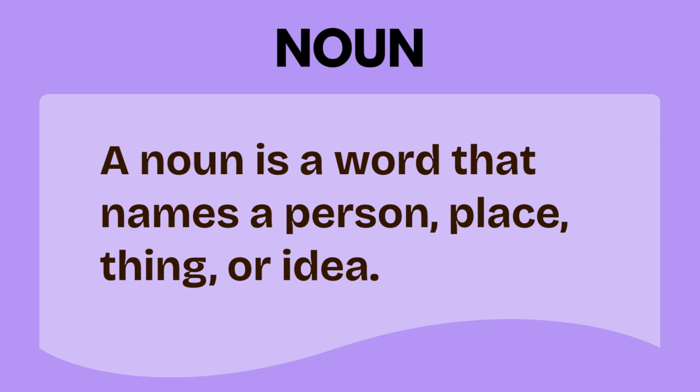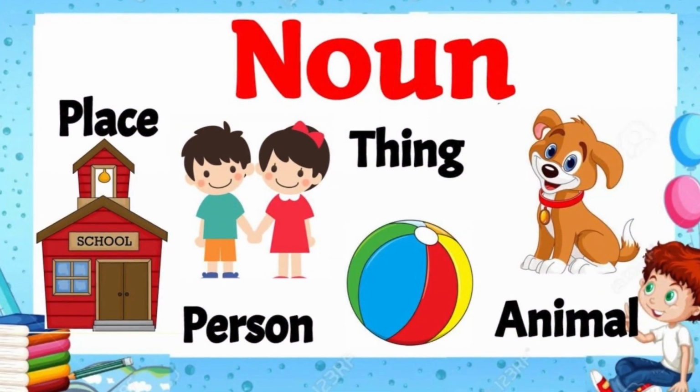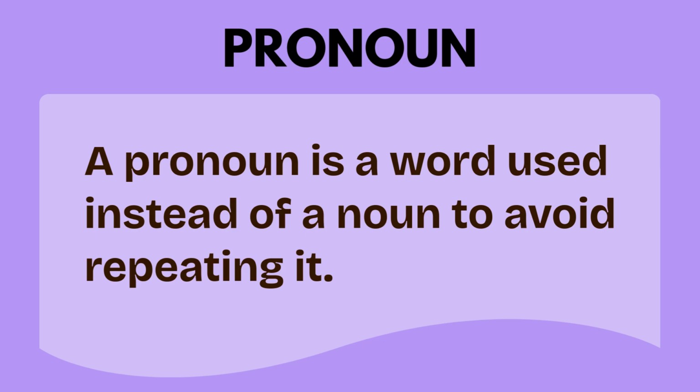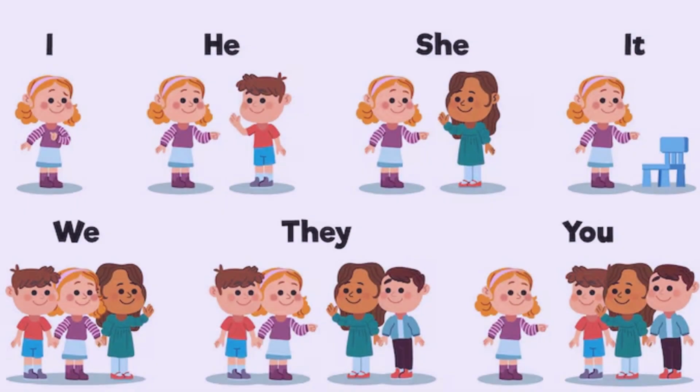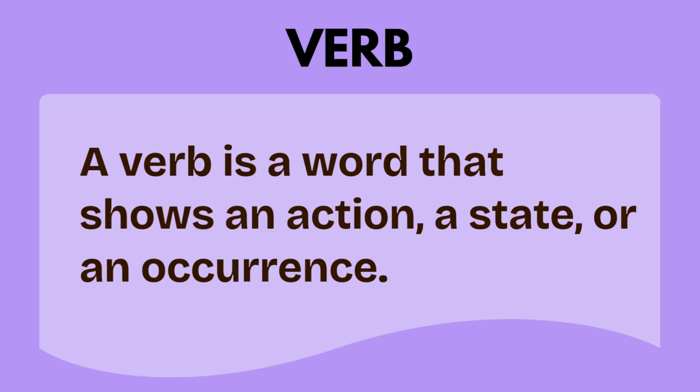A noun is a word that names a person, place, thing, or idea. A pronoun is a word used instead of a noun to avoid repeating it. A verb is a word that shows an action, a state, or an occurrence.